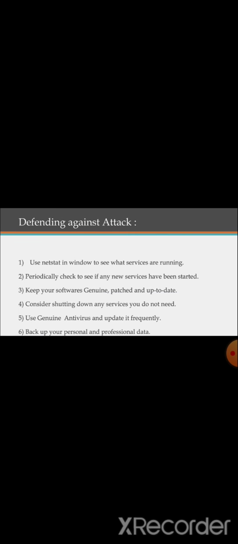And this is defending against attacks, which means how to protect ourselves from attacks. We need to download everything from genuine sources, with no need to download from other malicious websites. We need to update our antivirus every time, and we need to encrypt our personal data, then only they can't copy our personal information. We need to protect ourselves.